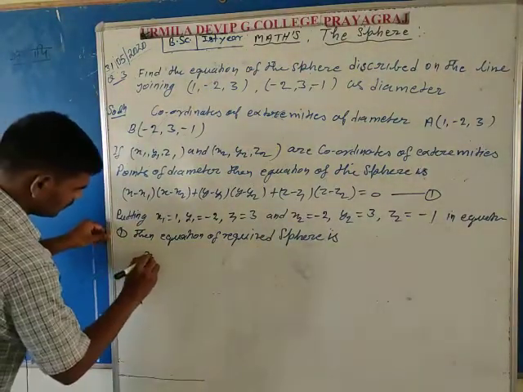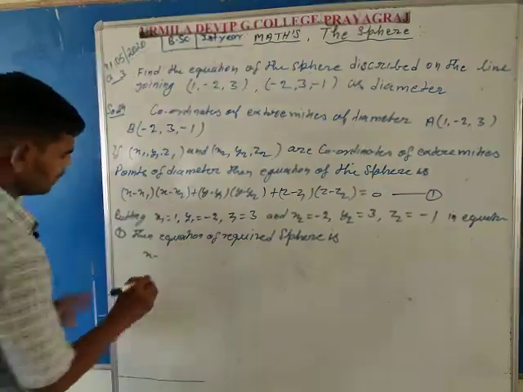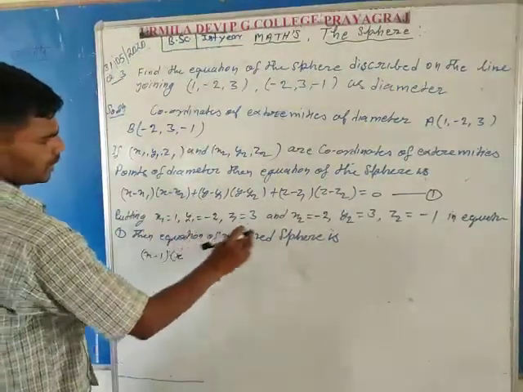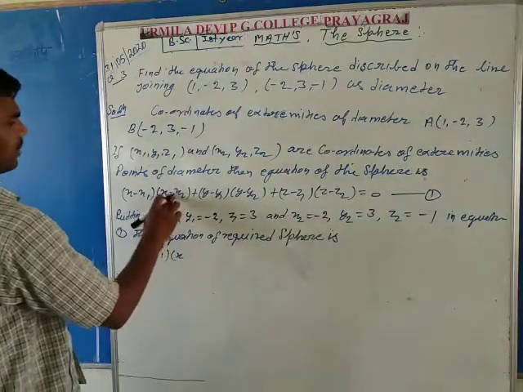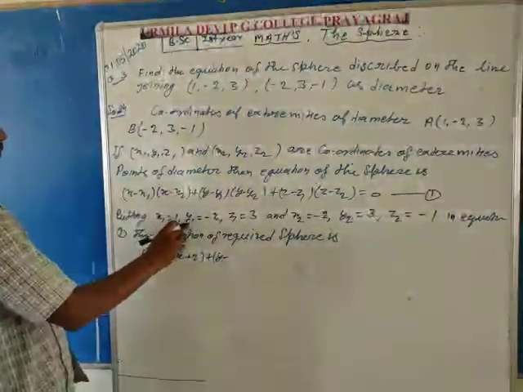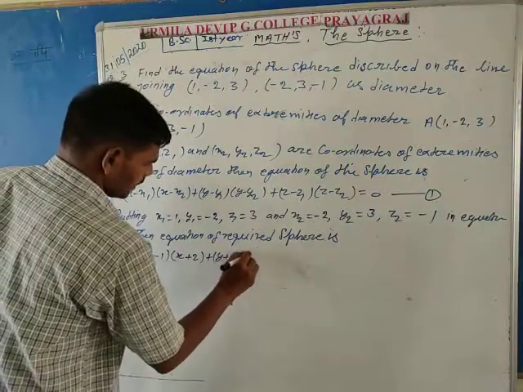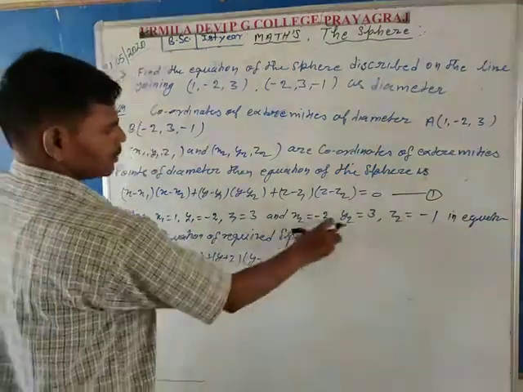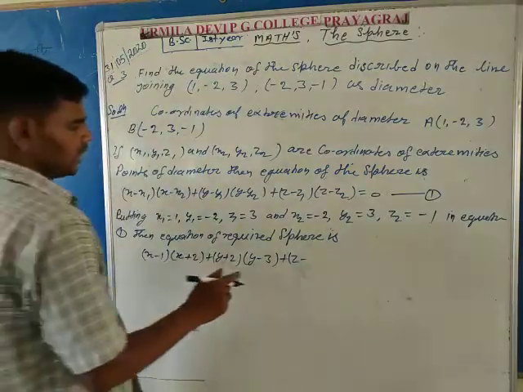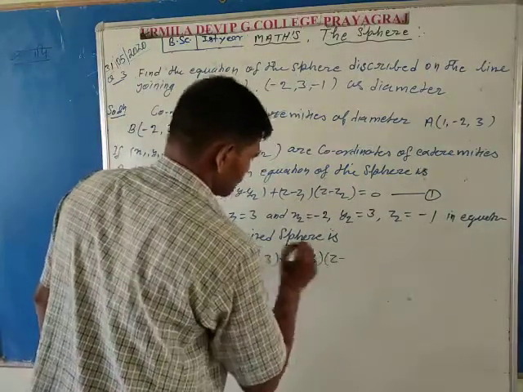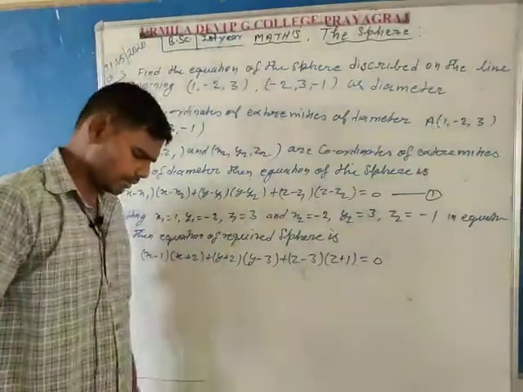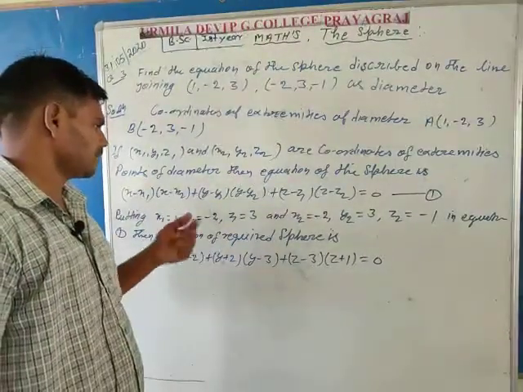(x minus x1), here putting the value of x1 is equal to 1, so x minus 1, and in the second bracket x minus x2, here x2 is equal to -2, so x plus 2, plus (y minus y1), y1 is equal to -2, so y plus 2, and (y minus y2), here y2 is equal to 3, so y minus 3, plus (z minus z1), z1 is equal to 3, so z minus 3, and (z minus z2), z2 is equal to -1, so z plus 1 is equal to 0.